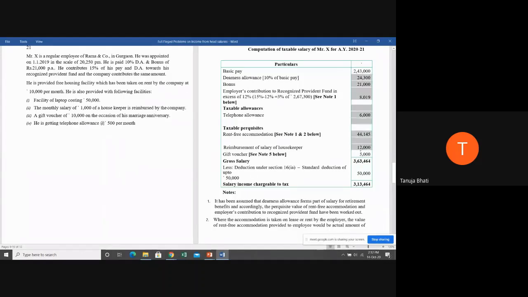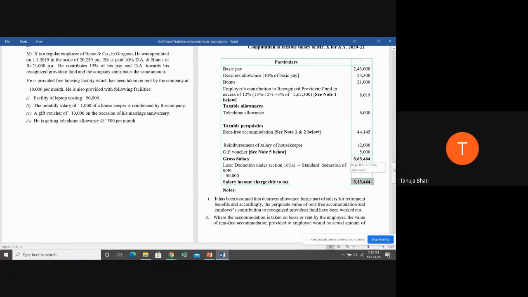Next, when you add all this, you get the gross salary. Now, we get deductions under section 16, which is a standard deduction of 50,000. Second, entertainment allowance he will not get because he is not a government employee. Third, professional tax. No information about professional tax is given, so he's not going to get that deduction. So he's just going to get 50,000 deduction. When you minus this, you get income chargeable to tax, or you can write net salary, or income from the head salary. So you get 3,13,464.